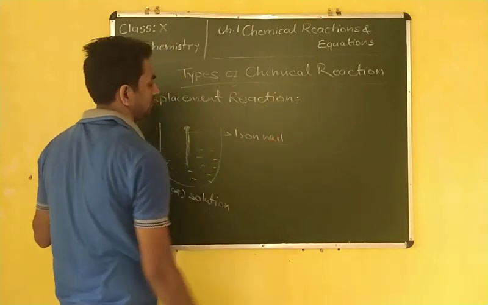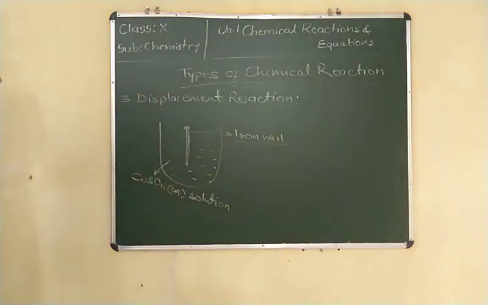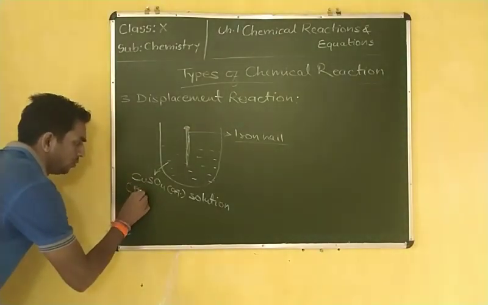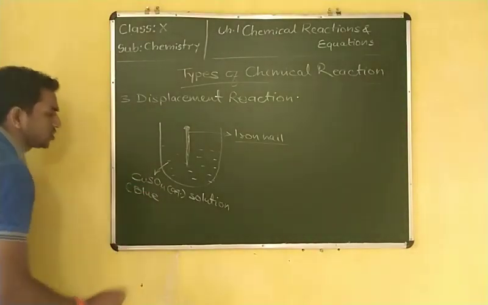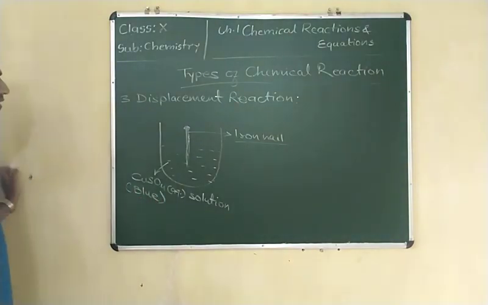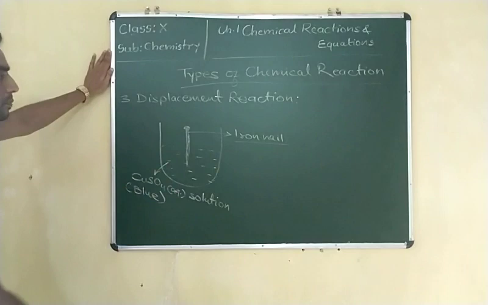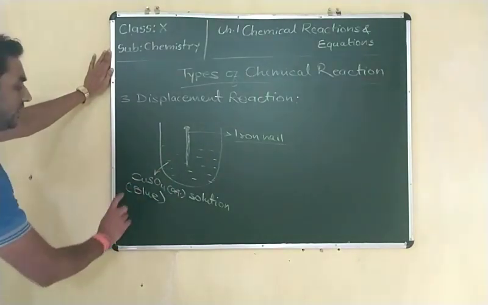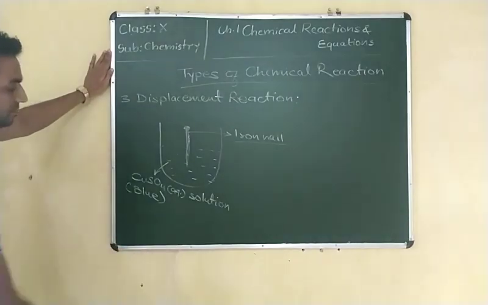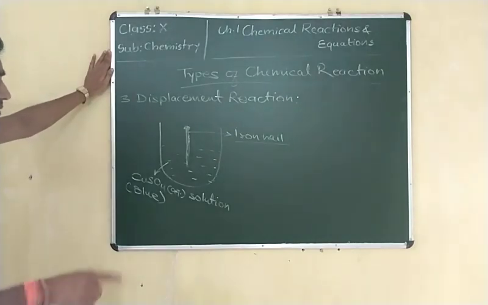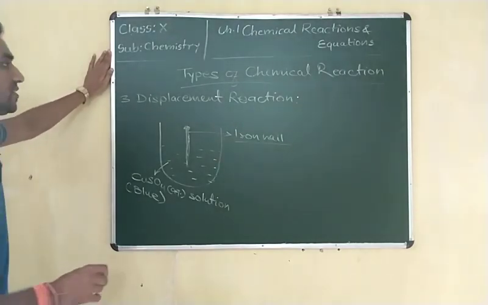Initially the copper sulfate solution was blue in color. When we put the iron nail, after some time we observe that the color of the solution is changing from blue to green. It means that some reaction is going on. So what is the reaction?